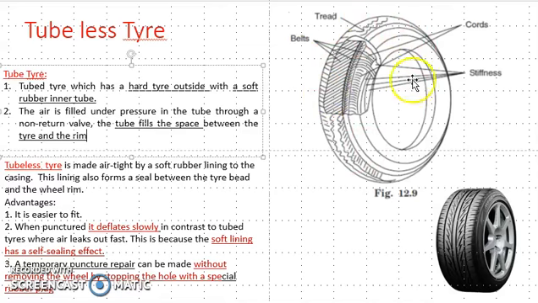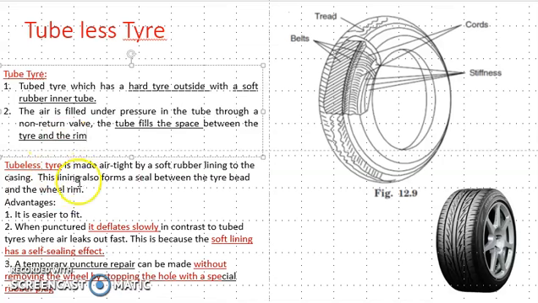Here the figure shown is a tubeless tire. Okay, here it shows the tread, here are the belts. And inside there is a rubber-lined casing, this rubber-lined casing, an airtight rubber-lined casing is there.